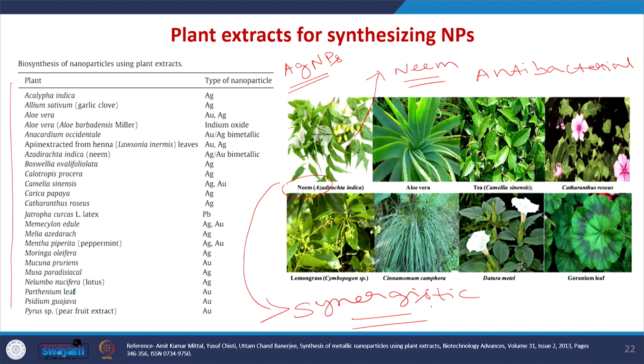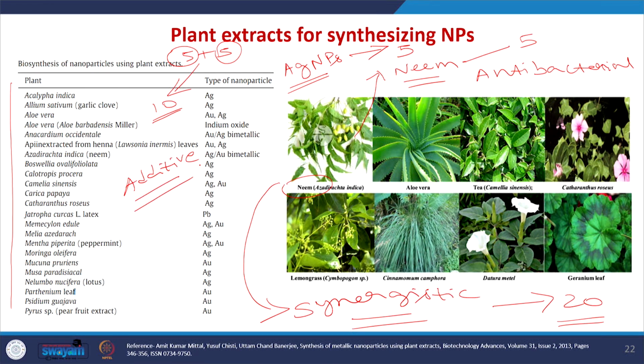For example, if silver nanoparticle can kill 5 bacteria and neem can kill 5 bacteria, when you are synthesizing nanoparticle using the neem extract, it can kill more than 20 bacteria. That is called synergistic effect. Suppose instead of 20 bacteria, it is killing only 5 plus 5, that is, silver nanoparticle is killing 5 bacteria and neem is killing 5 bacteria, and in total it is able to kill only 10 bacteria. That means that is additive effect.